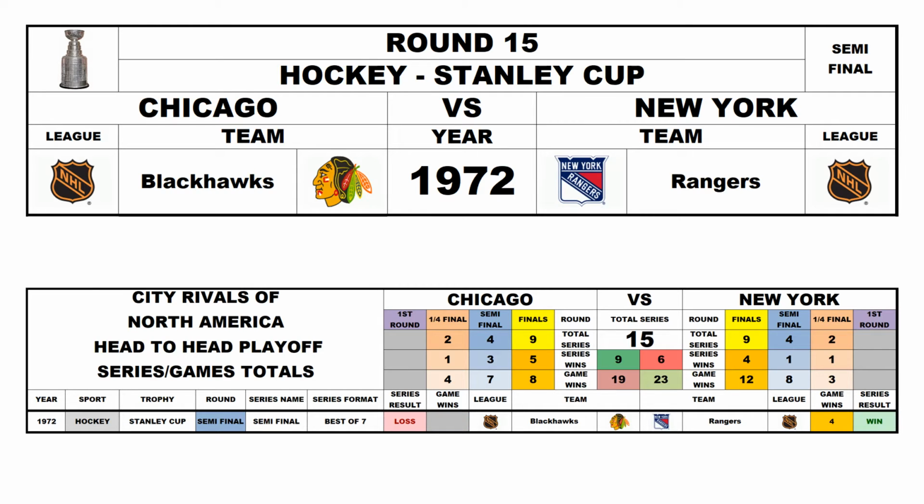Round 15, Stanley Cup semifinal 1972, Chicago Blackhawks versus the New York Rangers. New York won the series 4-0, so now it's Chicago 9, New York 6.